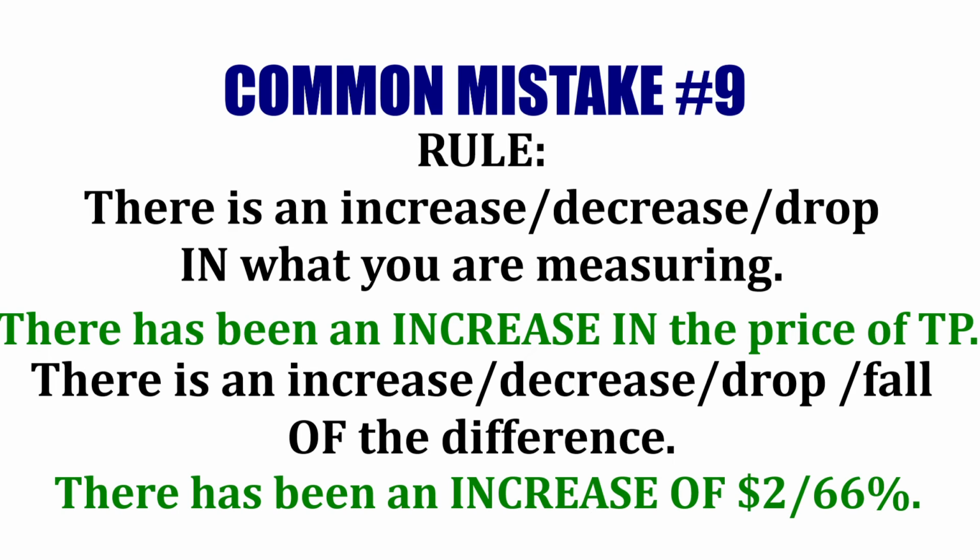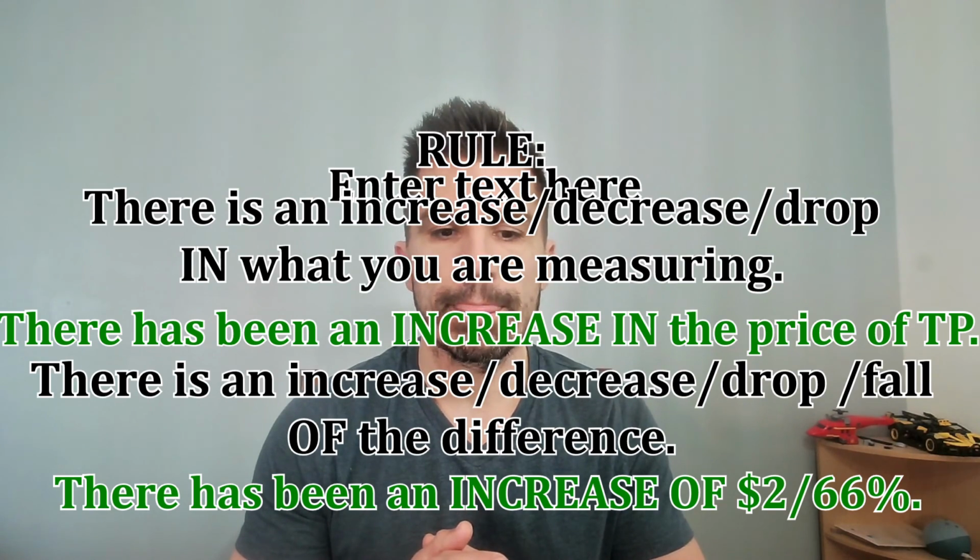For example, a pack of toilet paper was $3 in 2020. Now the price is $5. There has been an increase in the price. That is what I'm measuring. There has been an increase of $2, of 66%. This is the difference. So, increase in what you measure, there is an increase of the difference in amount.